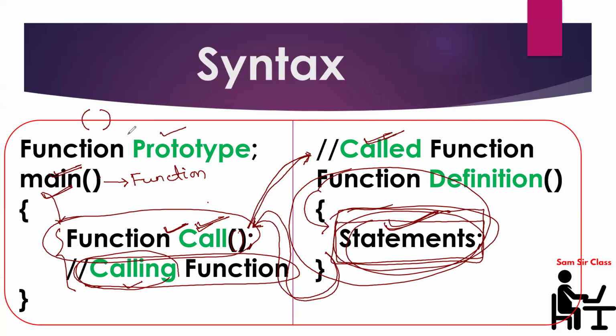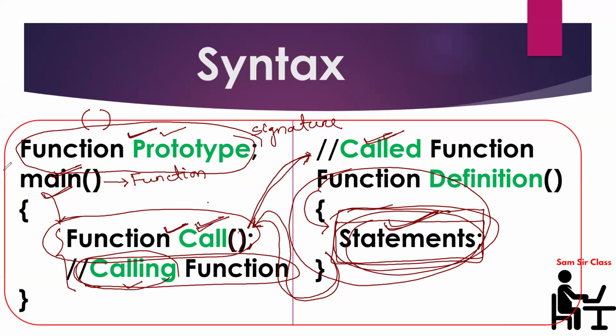Where? You need to declare before main or inside main also, but it is better to always declare outside the main. Whenever you declare a function, that is known as a function prototype. This prototype is also known as a function signature.